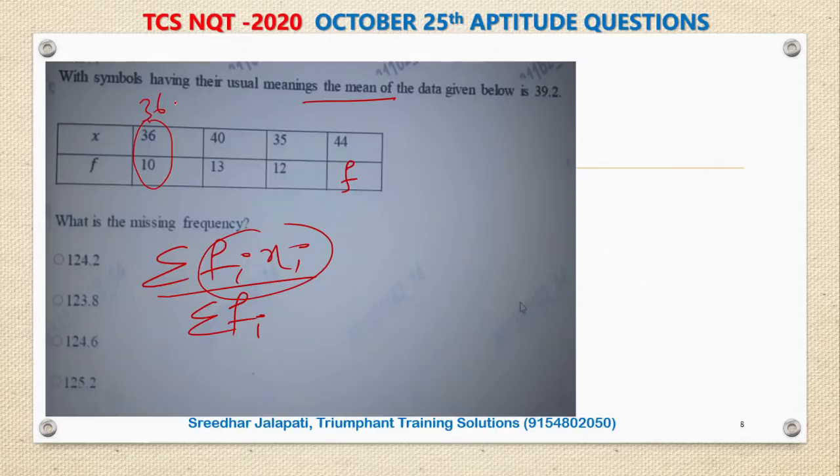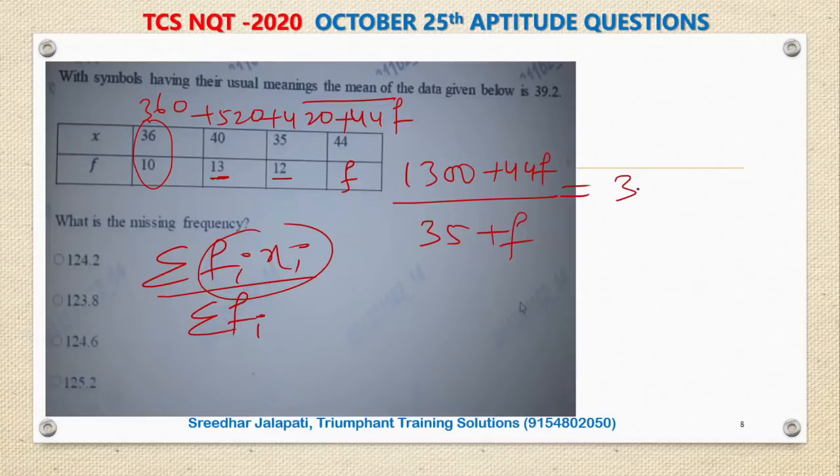So this is 360, this is 520, this is 420, and this is 44f. So on adding all this, this is 1300 plus 44f, the sum of the observations multiplied by frequencies, by the sum of the frequencies: 13 plus 12, 25 plus 10, 35 plus f.